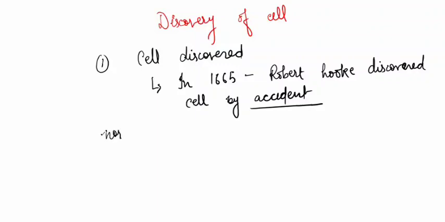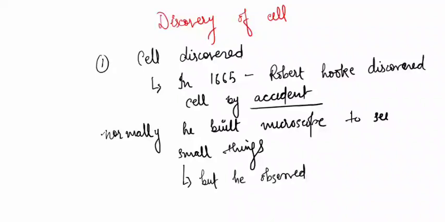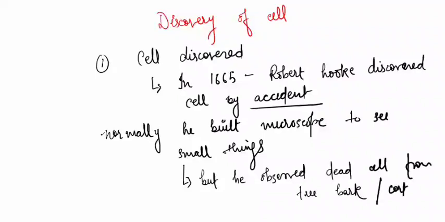So it is basically a serendipity. What serendipity is: a discovery by chance or discovery by mistake. That is serendipity. So he observed the dead cells from the bark, or we can say the cork.